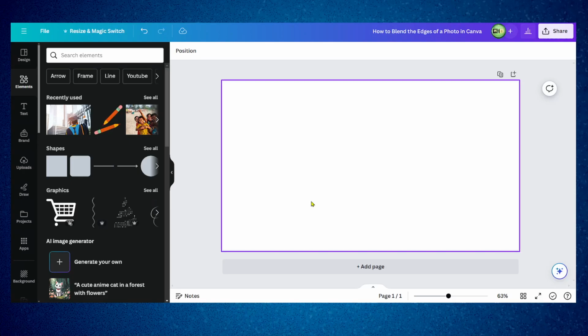I'm going to show you in this tutorial how you can blend the images in Canva. This can be very helpful for your business, for your shop, for your social media. This effect is really popular and it's something essential to learn how to do in Canva. So I hope you're going to find this helpful.